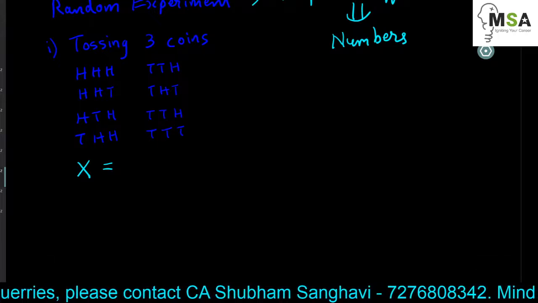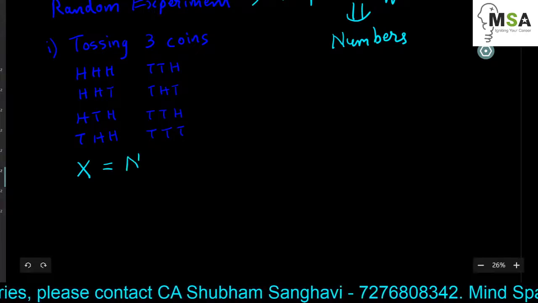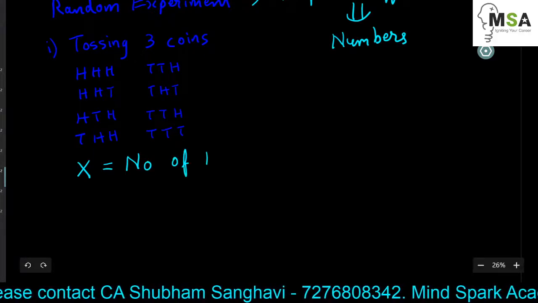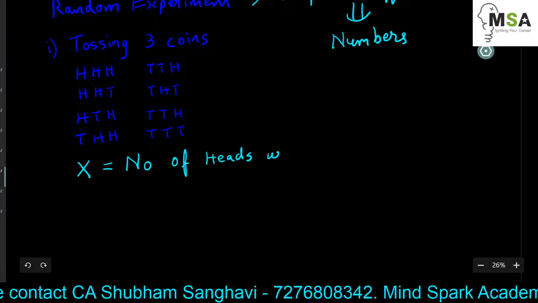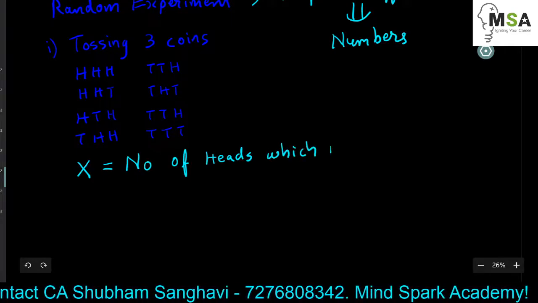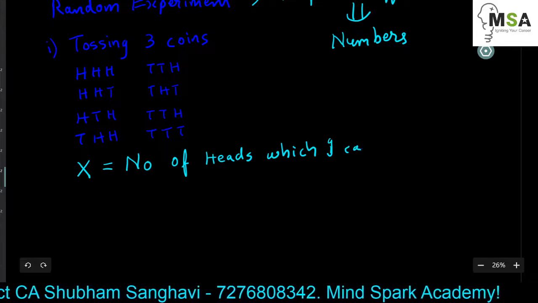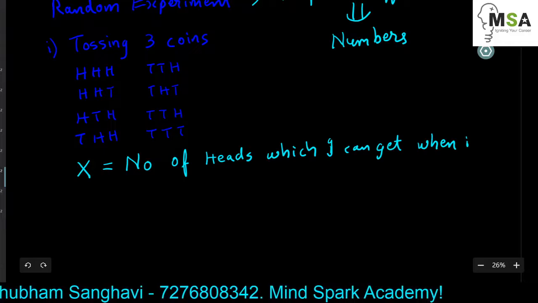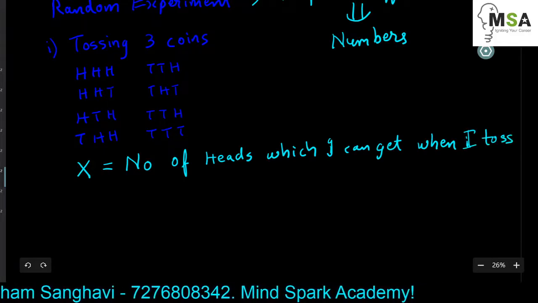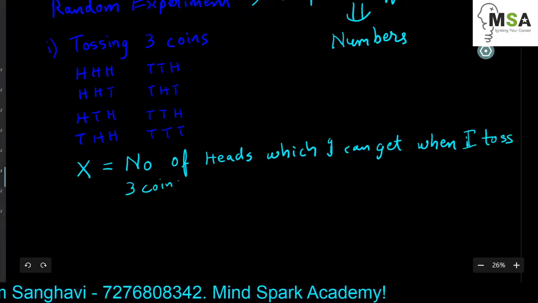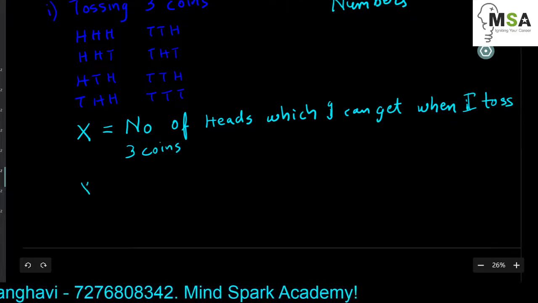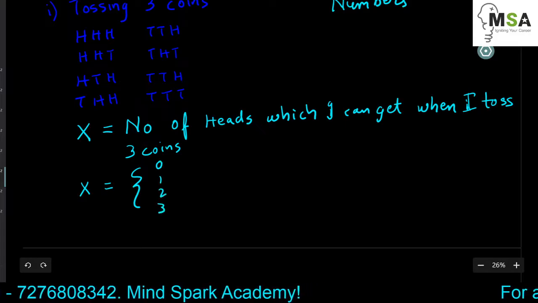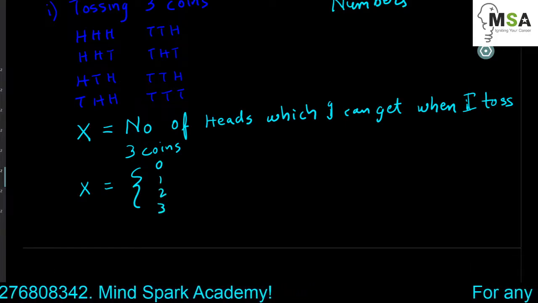So x is equal to, basically we are mapping those into numbers, so let's write down x is equal to number of heads which I can get when I toss 3 coins. So x can have different values like 0, 1, 2 or 3. These are the maximum different values which x can assume.